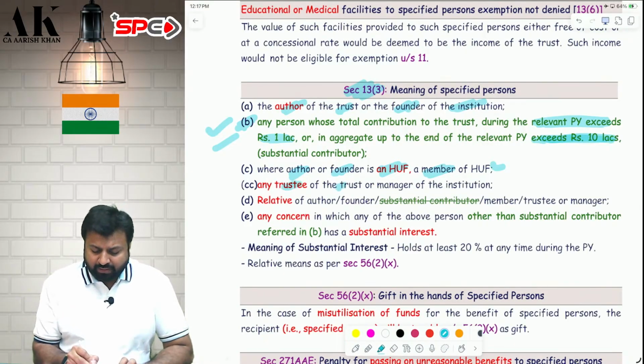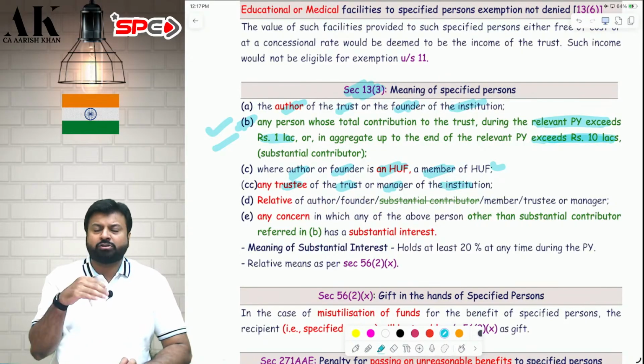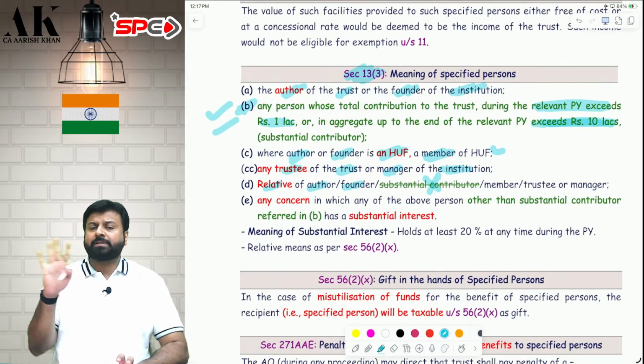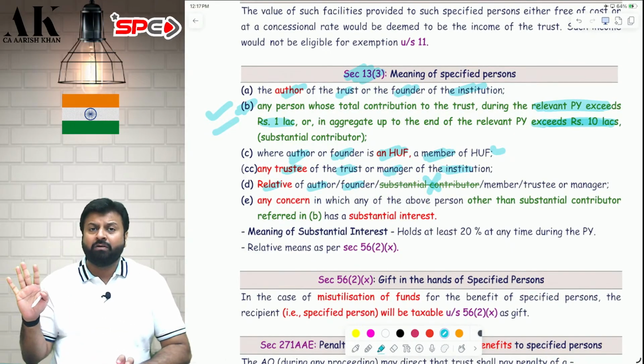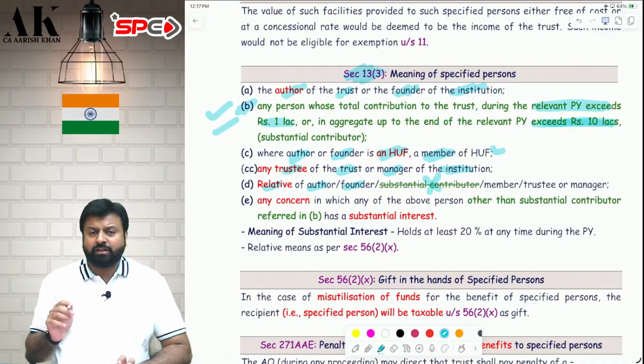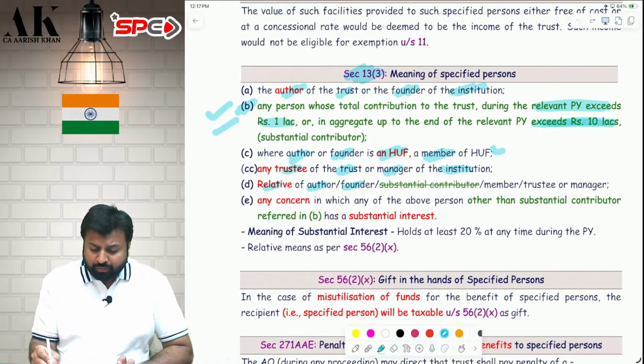Then the trustee of the trust or the manager of the institution can also be called as what? Specified person. Then the relative of the author, founder, not relative of substantial contributors. Relative of substantial contributors are not considered to be specified person for the purpose of this section. So relative of whom are covered?